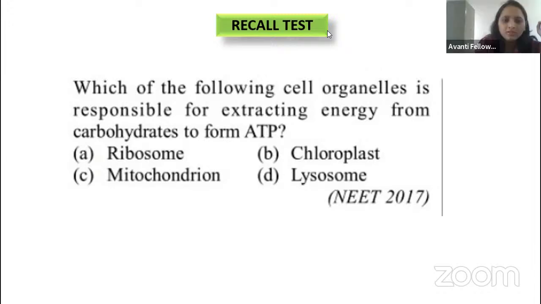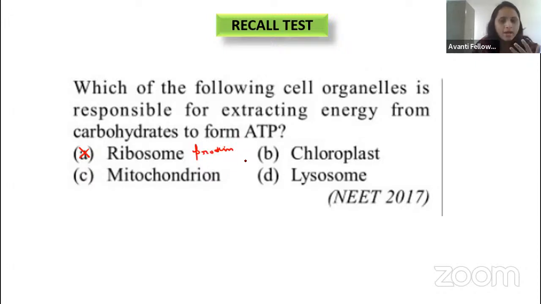Let us talk about the ribosome. You all know that ribosome is a protein factory, right? It won't be possible for every work to be done by only one person or only one organelle. There is a division of labor among the organelles in the cell, right? So ribosome is for protein synthesis, that is a protein factory. It helps in protein synthesis, so that's the reason that is wrong.